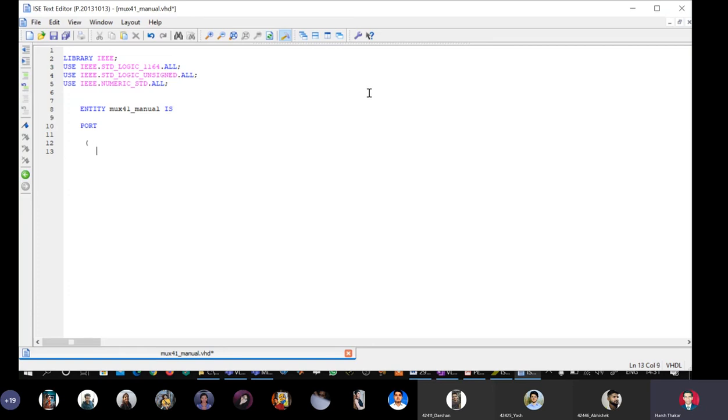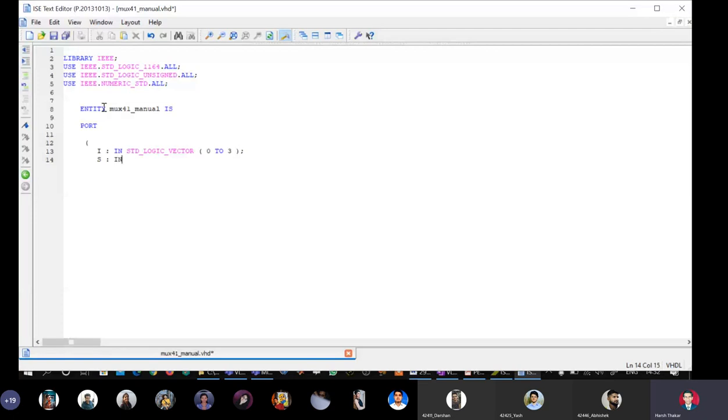Okay, now see, signal I colon in std_logic_vector 0 to 3 semicolon, S colon in.